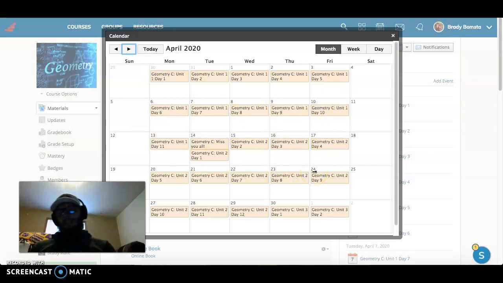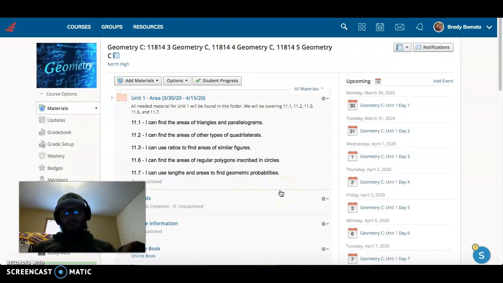Yes, this calendar is subject to change, meaning if things are not going well, we are just going to push stuff back. And once again, if you're having issues with things, do not hesitate to contact me. We will find a way to work around this. You are not alone. Everything will be just fine. Just work with me on this so that we can get through this thing together.